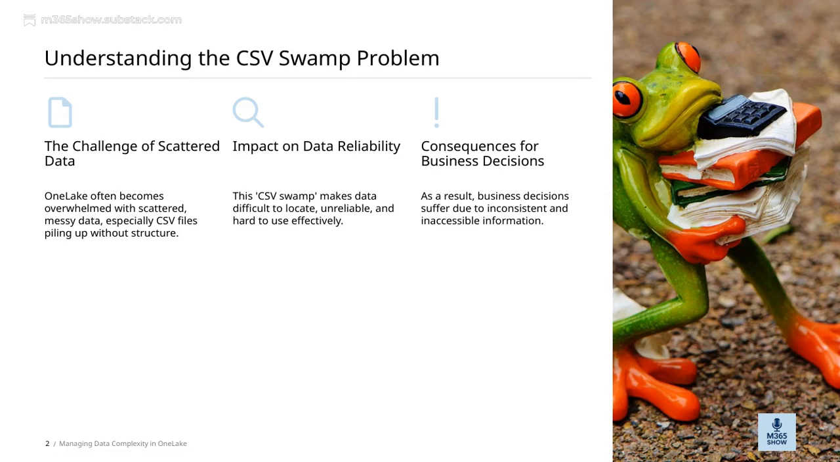We often see this CSV swamp, a chaotic pile of scattered files, that makes data difficult to locate, unreliable, and hard to use effectively. That mess of CSV files piles up without any real structure, which overwhelms one lake's capacity to keep things tidy and accessible. So the core challenge here is managing this scattered, messy data landscape, which is essential for maintaining the integrity and usefulness of our data assets.